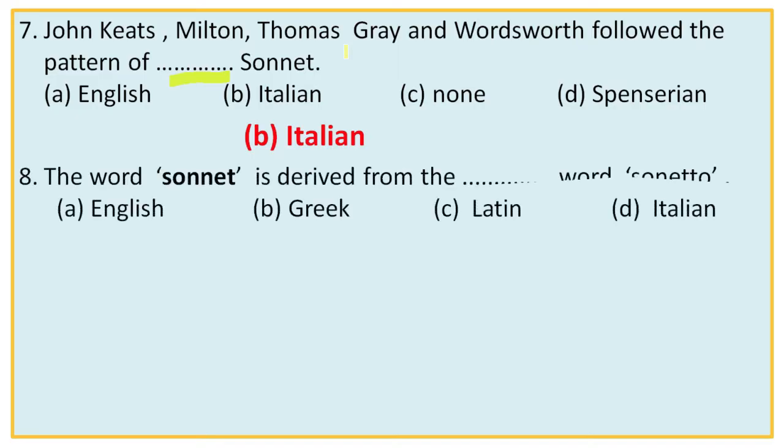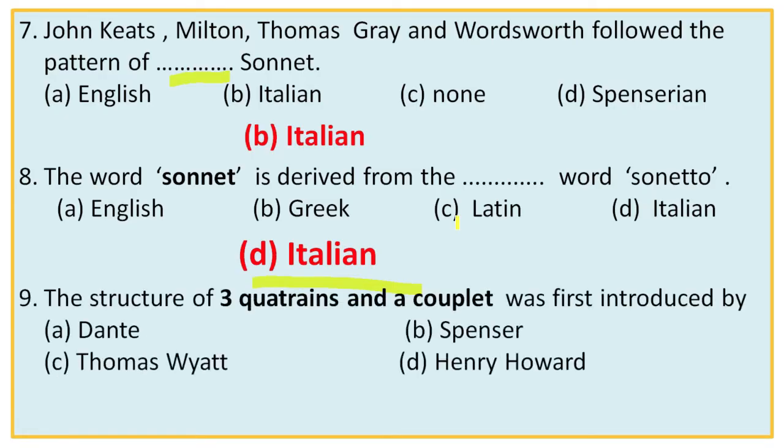Next, number 8. The word sonnet is derived from the dash word sonetto. We know that sonnet comes from the Italian word sonetto. So the right option is D. Not English, Greek, Latin. It is Italian word sonetto, meaning a little sound or song. So 8, right option D.